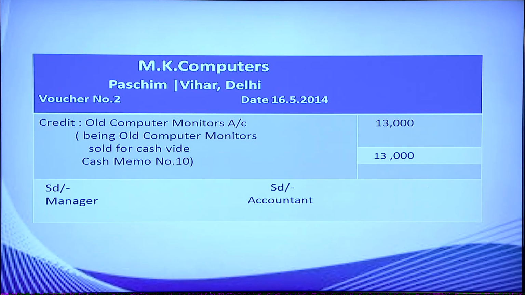Then the description of the transaction, being old computer monitors sold for cash, vide cash memo number 34. The amount is 13,000. It is signed by the person who made this credit voucher, that is the manager, and countersigned by the accountant.